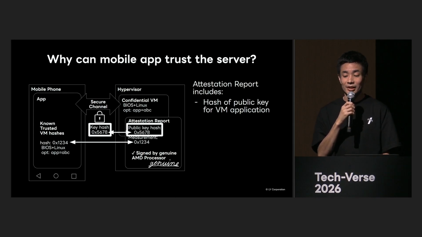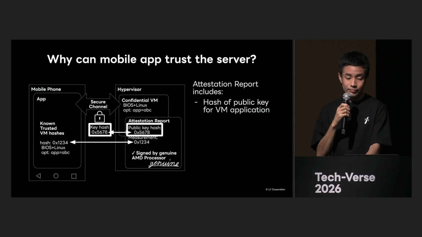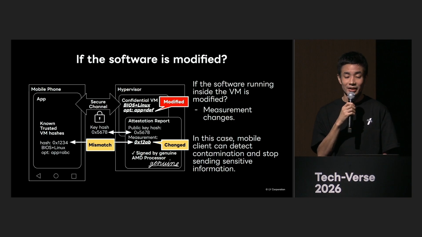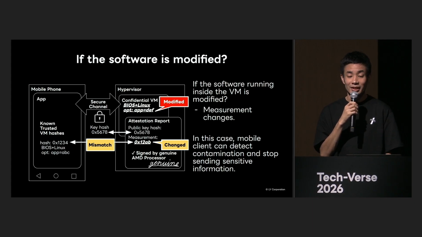So far, I have explained up to the smartphone app establishing a secure channel with a trusted party. So, what would happen if the system were tampered with? What would happen if the server were attacked and the VM compromised? I will explain using 3 patterns. First, it's when the VM configuration is changed. For example, if the kernel is replaced with one containing malware, or if the kernel options are replaced with something different from the original.